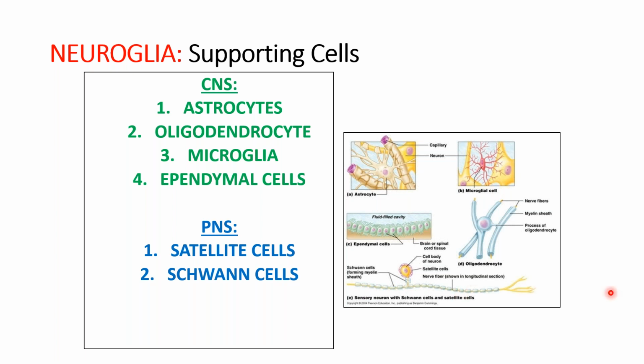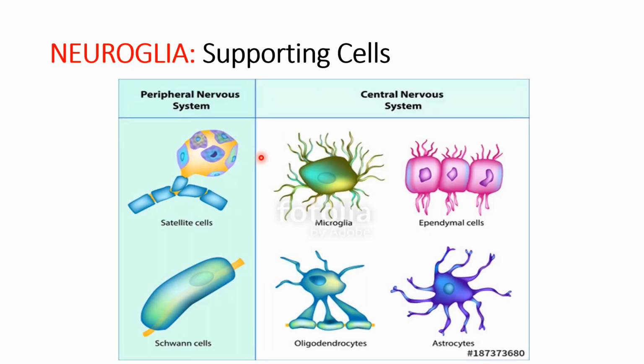So we have in the connective tissue of the central nervous system astrocytes, oligodendrocytes, microglia, and ependymal cells. In the peripheral nervous system, satellite cells and Schwann cells.